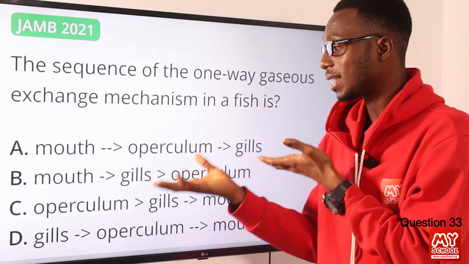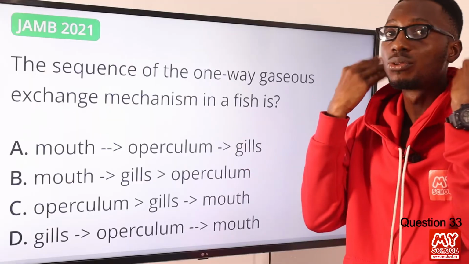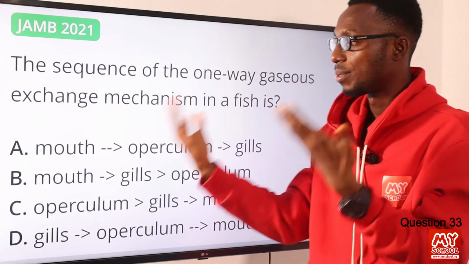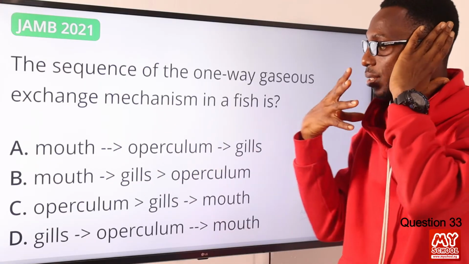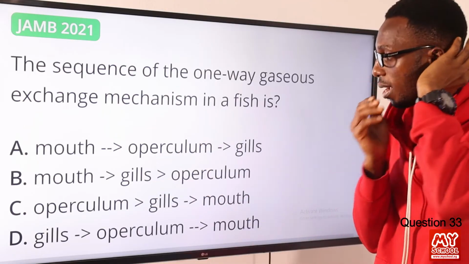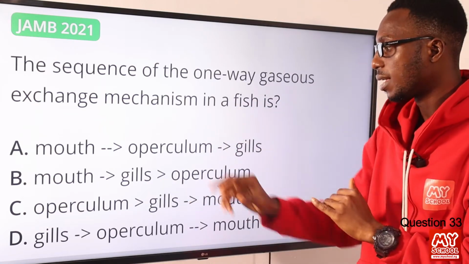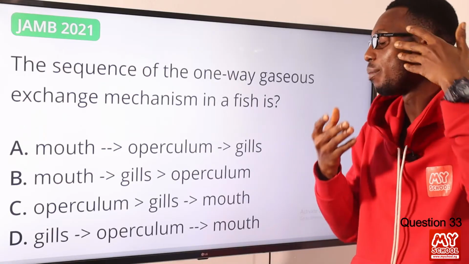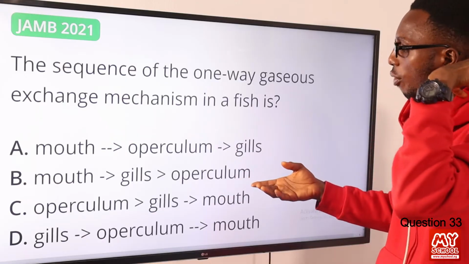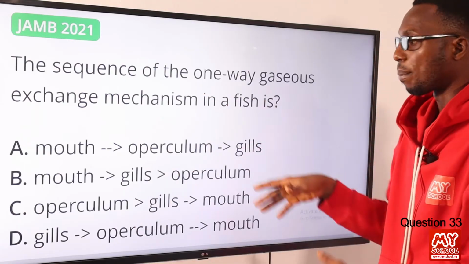Once that exchange has occurred, the operculum opens up so that water can flow out through the operculum or the gill cover. So let's take it again. Water enters in through the mouth. As the mouth is open, the operculum is closed. For water to pass through the gills, the mouth will be closed so that the water can flow through the gills and gaseous exchange takes place right here. Once the exchange has taken place, the mouth is still closed, the operculum opens up so that water can be pushed out through the gill cover. So this is the right sequence: mouth, gills, operculum. So option B is the correct option.